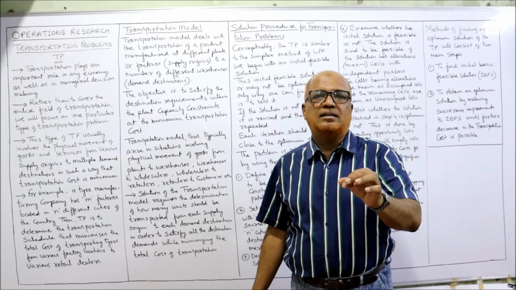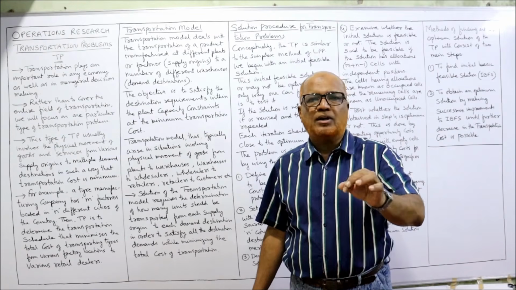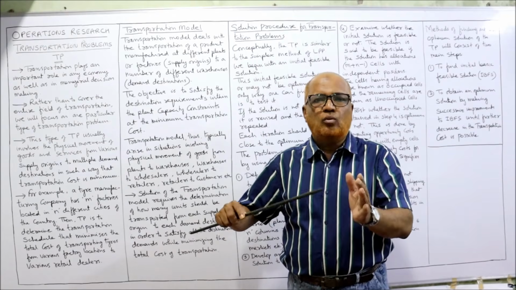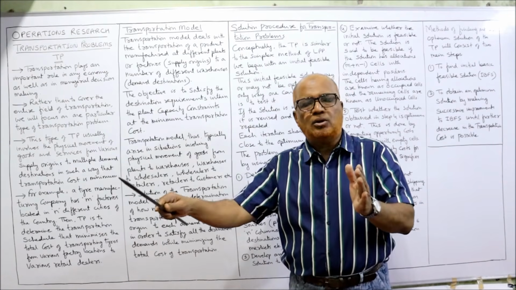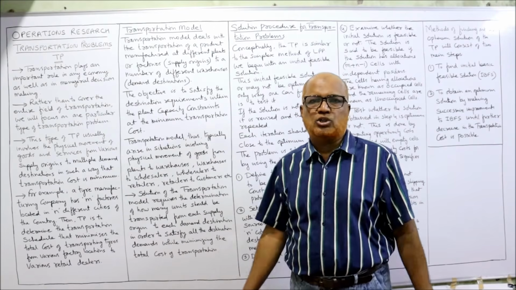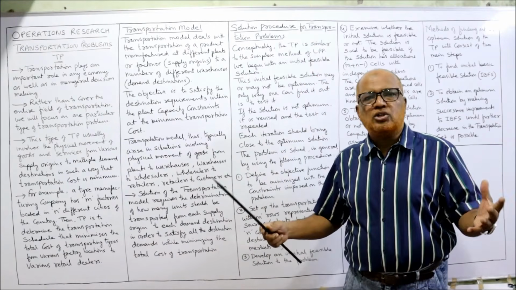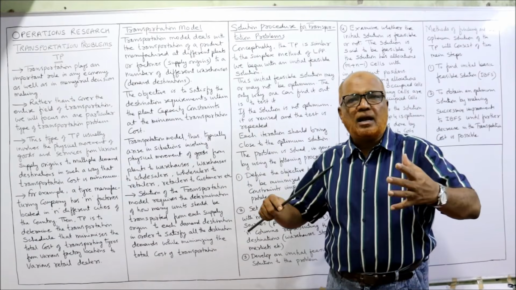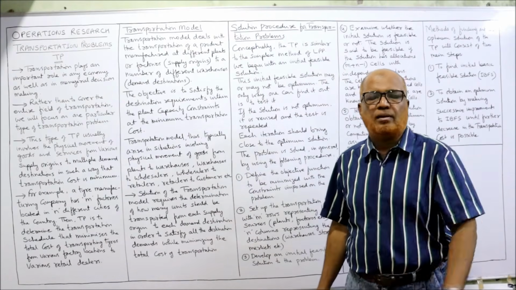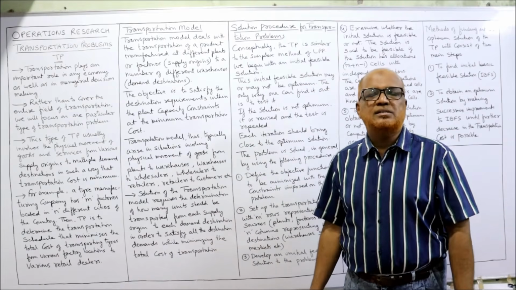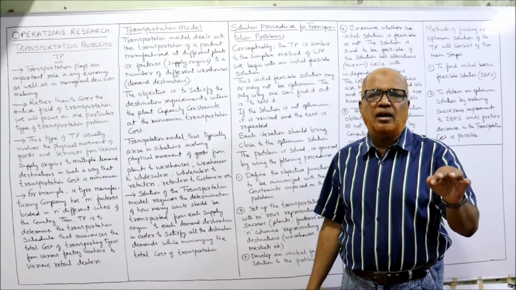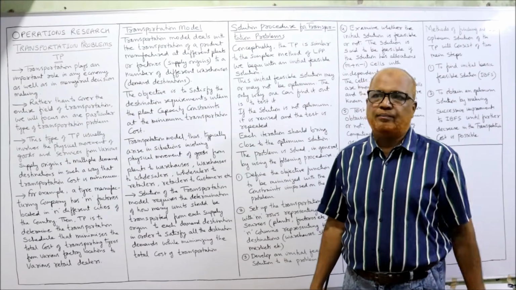It has to be sent from the place of production to the place of consumption. And this transfer of goods from the production place to consumption place will be done with the help of transportation. Suppose if the production is good, but there are constraints in transportation, then definitely business will suffer. Business will not be successful. So transportation is very, very important in any economy, right?